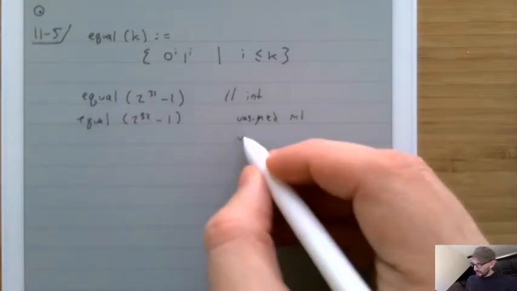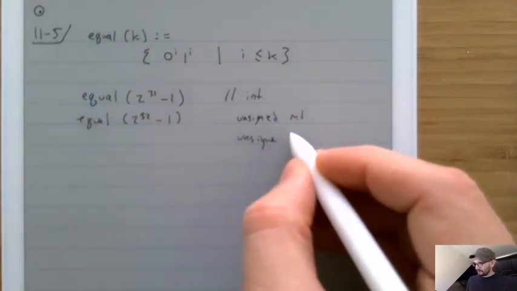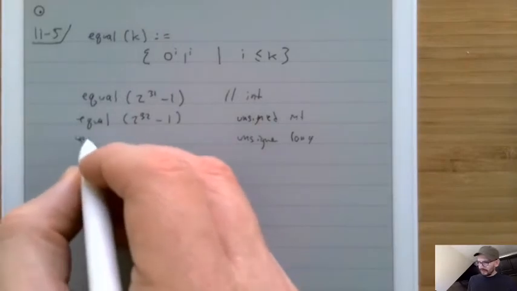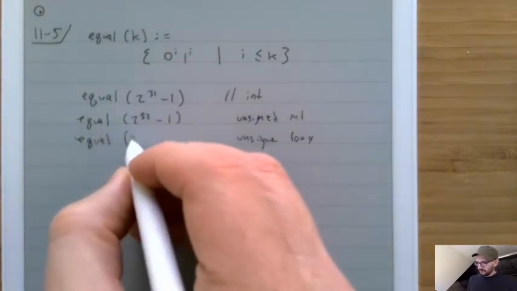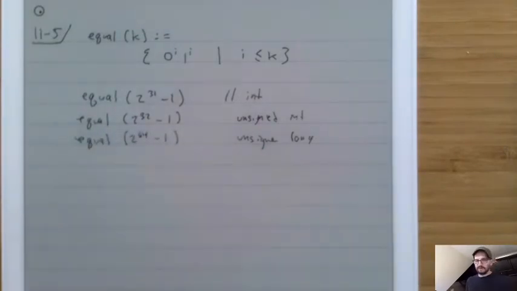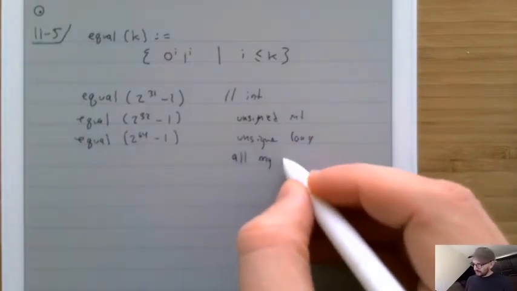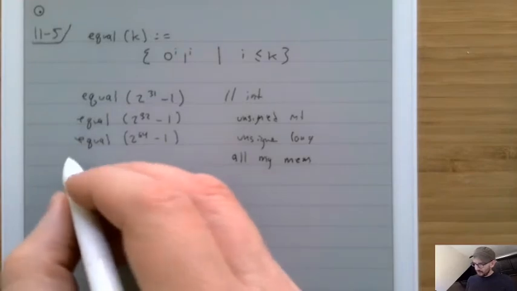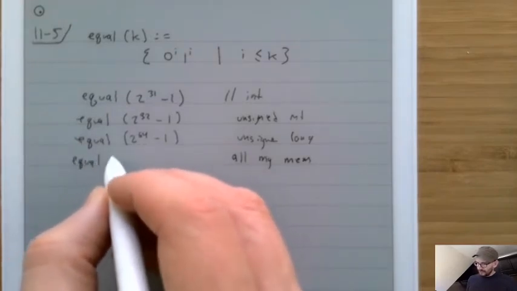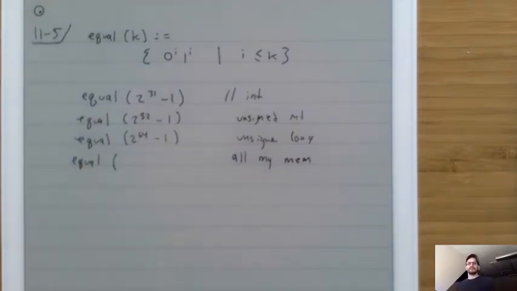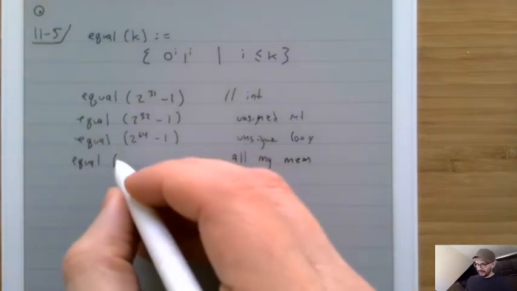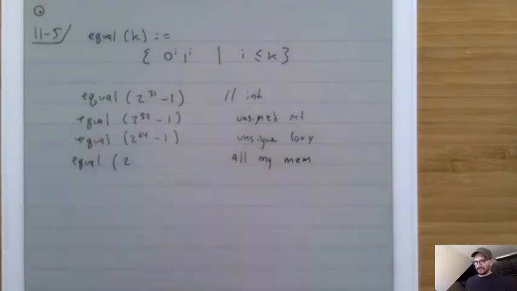And the one that used an unsigned long would be equal to 2 to the 64 minus 1. Okay? And the one that used all the memory on my Mac would be equal to, I don't know how much I have. I have like 16 gigabytes. So it would be like 2 to the 16 gigabytes. So I don't even know what that is.